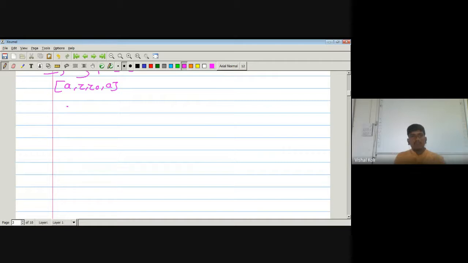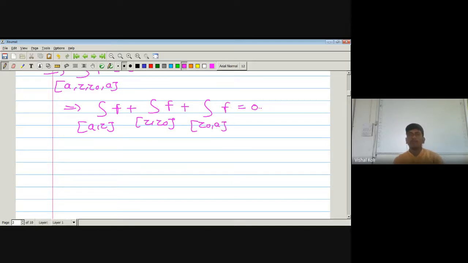So let us write this as the integration from A to Z of f, plus the integration from Z to Z0 of f, plus the integration from Z0 to A of f, equal to 0.